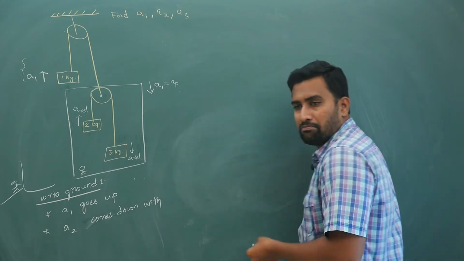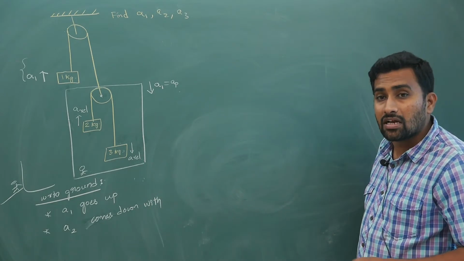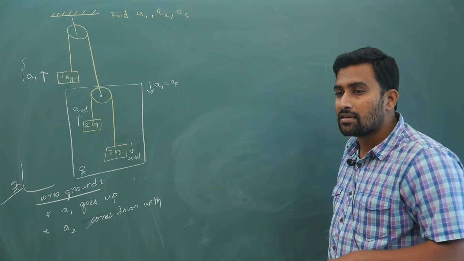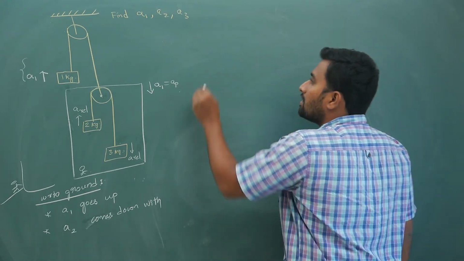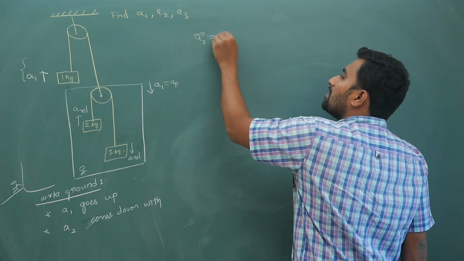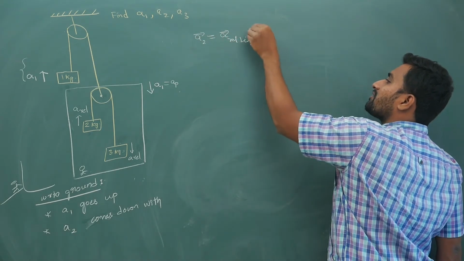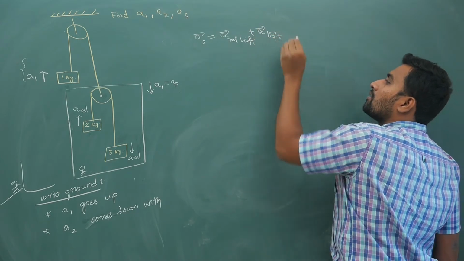What did I tell you in the previous example? Acceleration of 2 is acceleration of 2 relative to lift plus acceleration of lift, vectorial addition, okay.